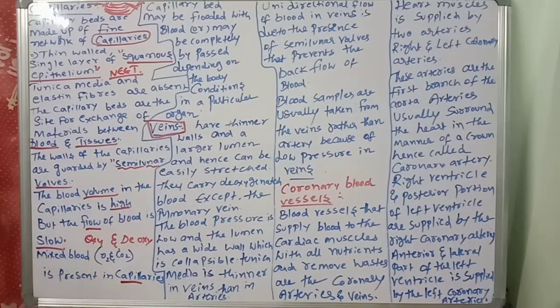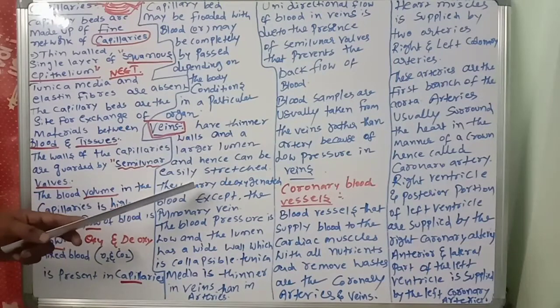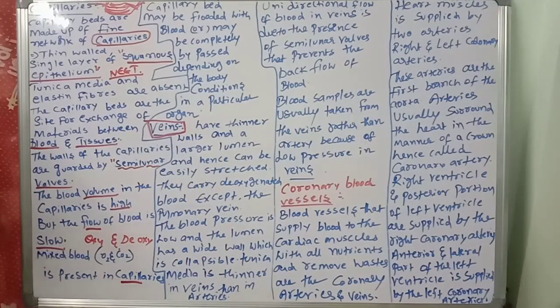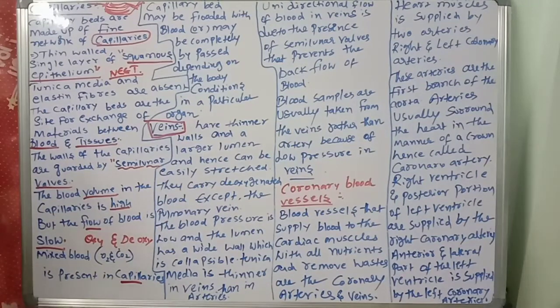Thin walls are there, a large lumen is there, so that's why it is easily stretched. These veins carry what? Deoxygenated blood. They carry deoxygenated blood except the pulmonary vein.